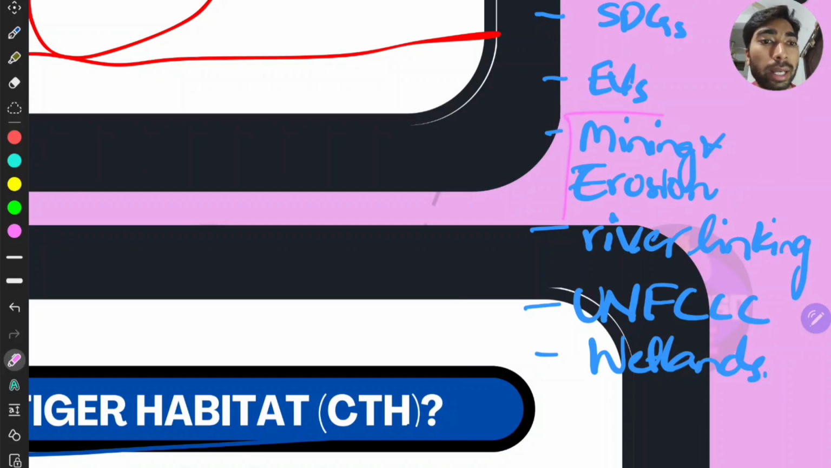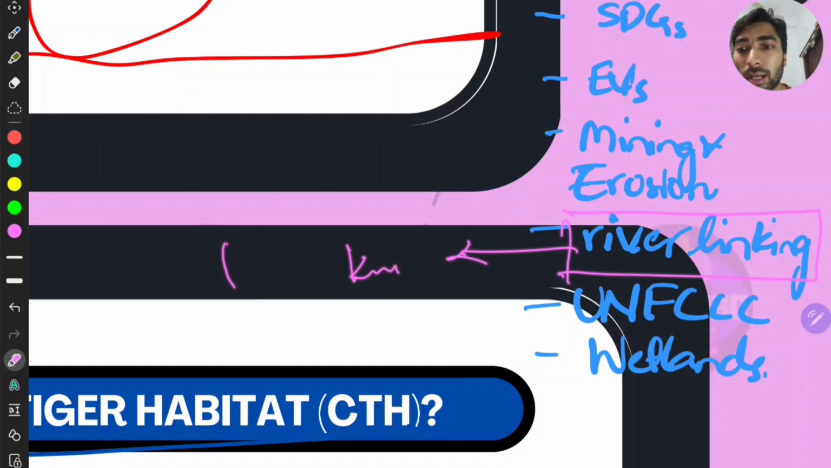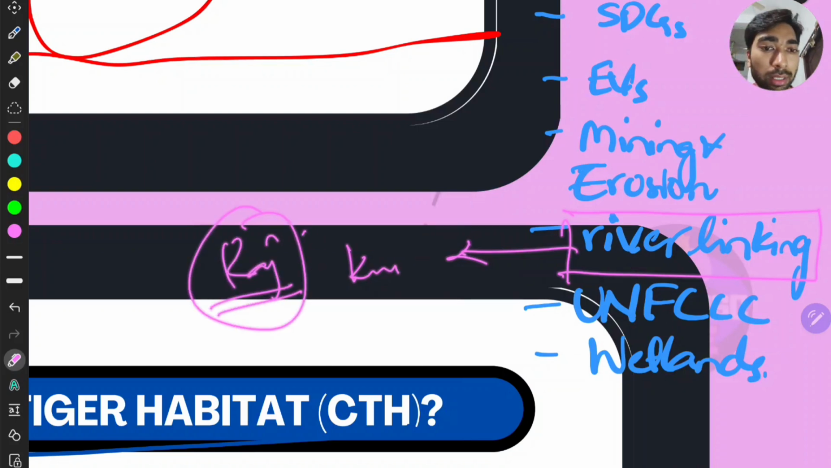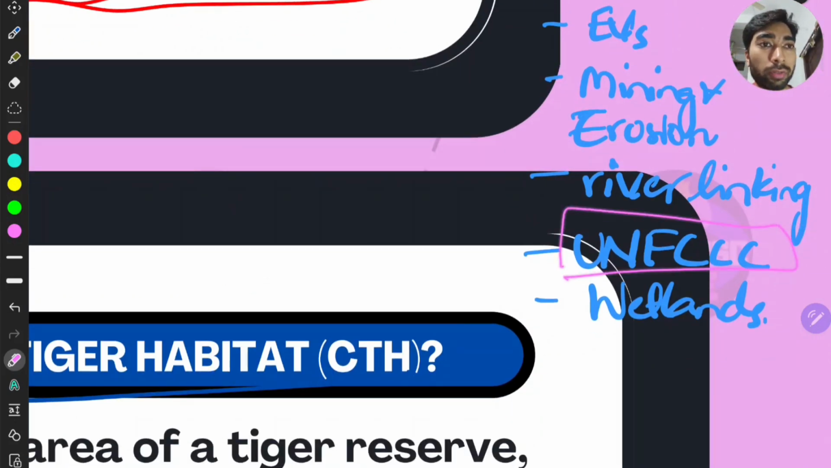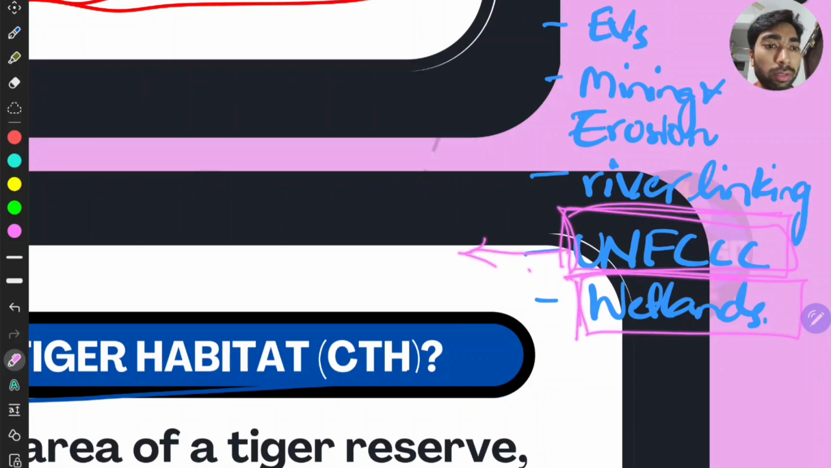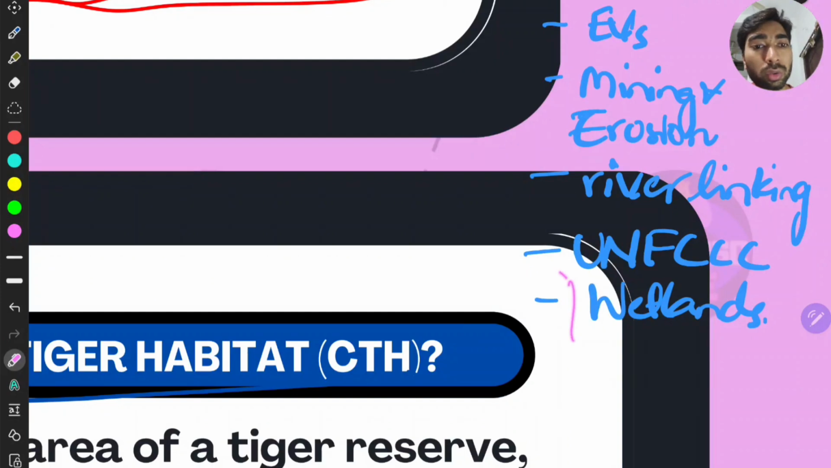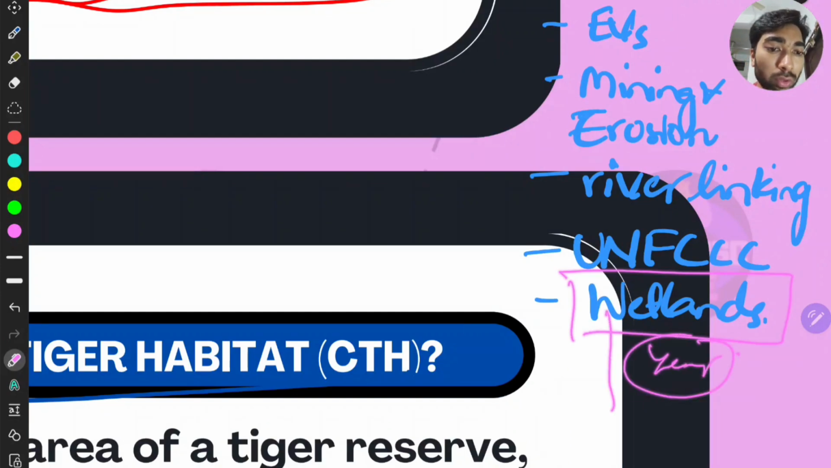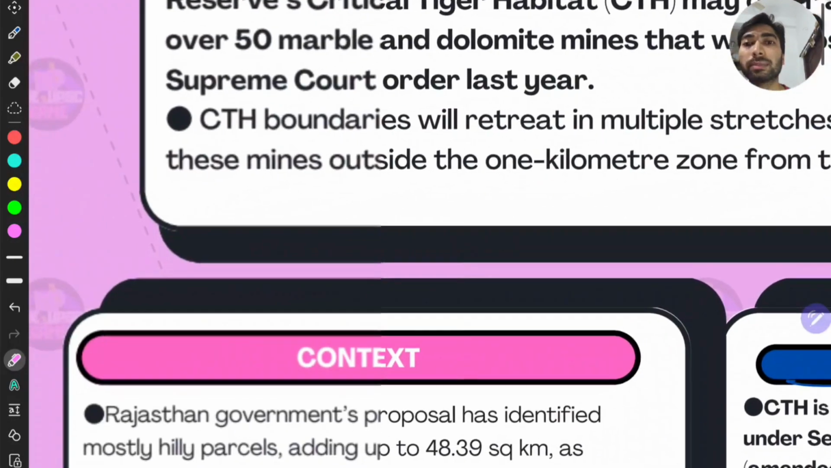Next, the mining and erosion. This topic mainly focuses on this area, so give importance to this. And then the river linking projects, the Ken-Betwa is there, and recently the Rajasthan river linking is there, right? And UNFCCC, this is also very much important in climate change, right? The wetlands also, the Ramsar wetland sites. You have to get updated with this information. You can't do it at the end of the year. You have to do it every day, right? So let's jump into the topic.